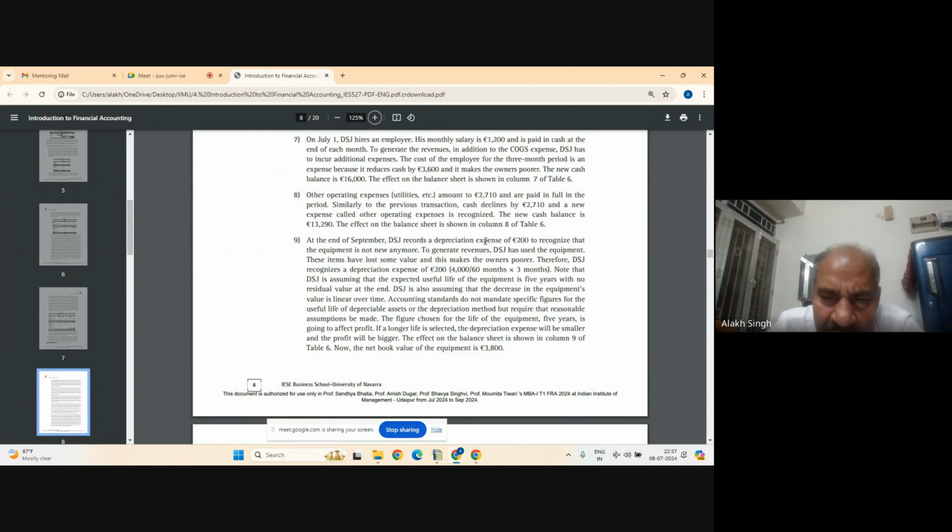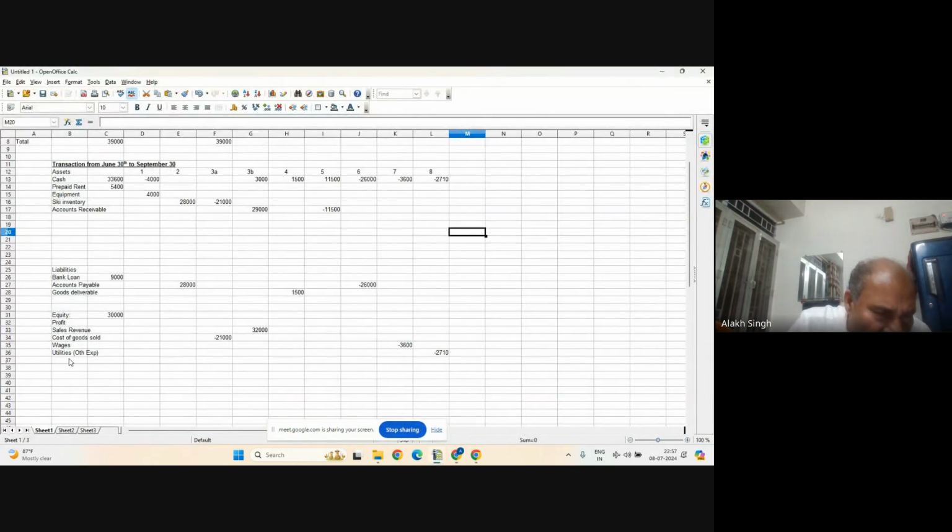It is an expense, so this will be part of profit. I write depreciation expense here, just depreciation is enough, like wages and cost of goods are expenses. And this one is 200.